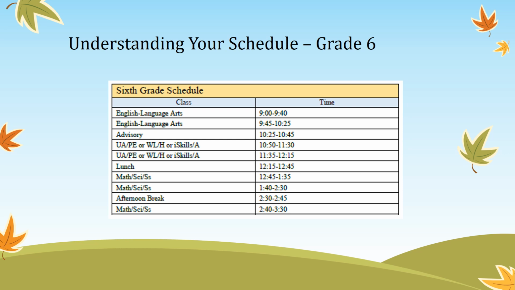They include classes such as Unified Arts, Art, Music, Tech Ed, FC Science, PE, which is gym. You can also have your world language here, health, a course we call I-Skills, or an academic period. After periods 3 and 4, there's a lunch period, 12:15 to 12:45. The next 2 periods on your schedule will be math, science, or social studies for all 6th graders. We've included an afternoon break as well for 6th grade students, followed by the final class of the day, which is either going to be math, science, or social studies.